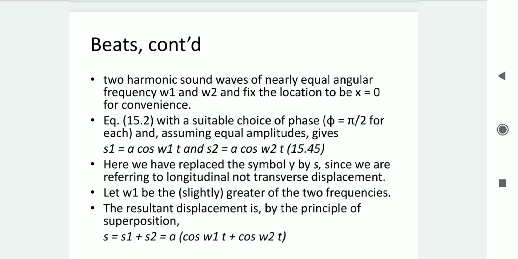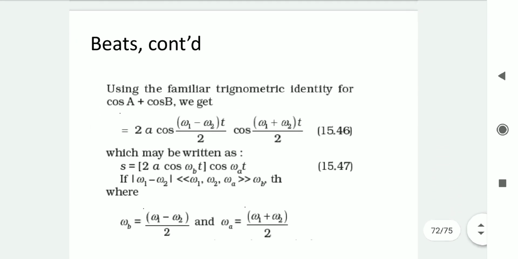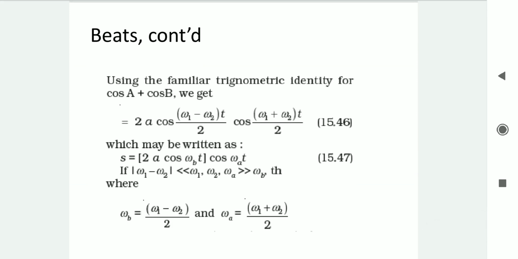Using the superposition principle, the resultant wave is S equals S1 plus S2, that is A cos omega 1t plus A cos omega 2t. A is common, so taking out A into cos omega 1t plus cos omega 2t. Now, using the trigonometric identity for cos A plus cos B, we get 2A cos of (omega 1 minus omega 2) t by 2 into cos of (omega 1 plus omega 2) t by 2.